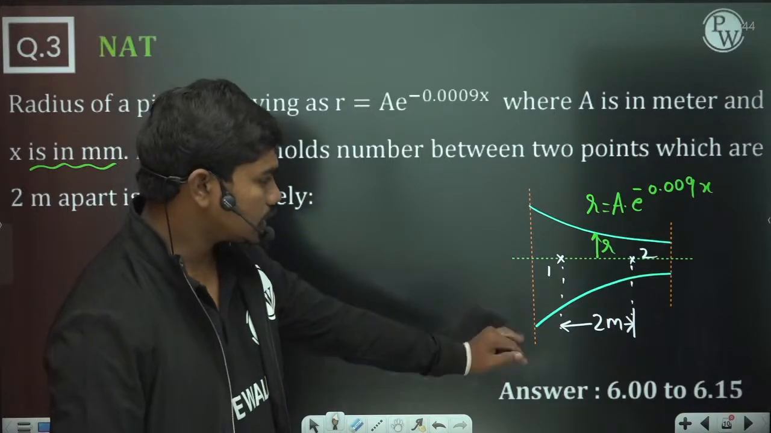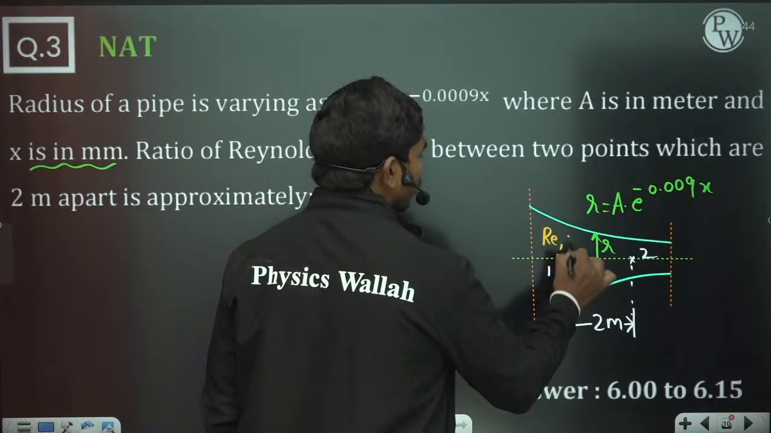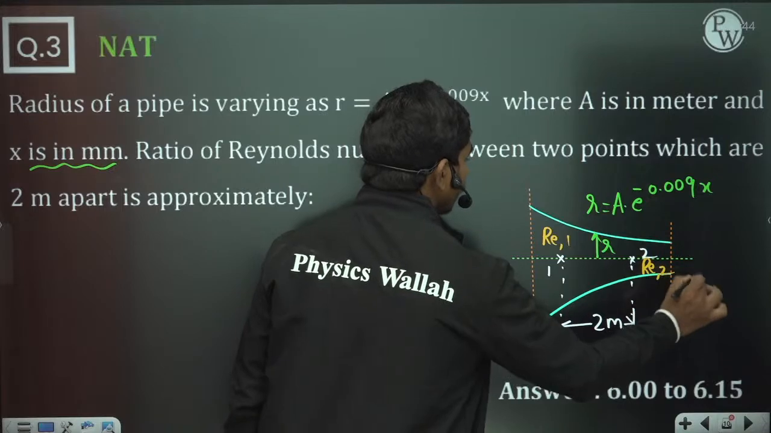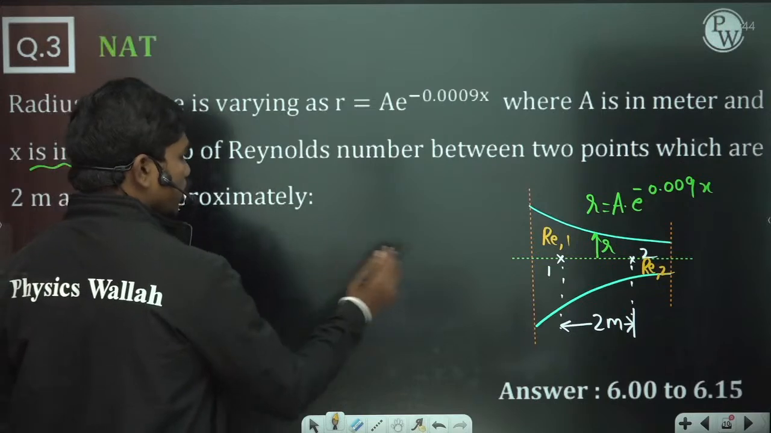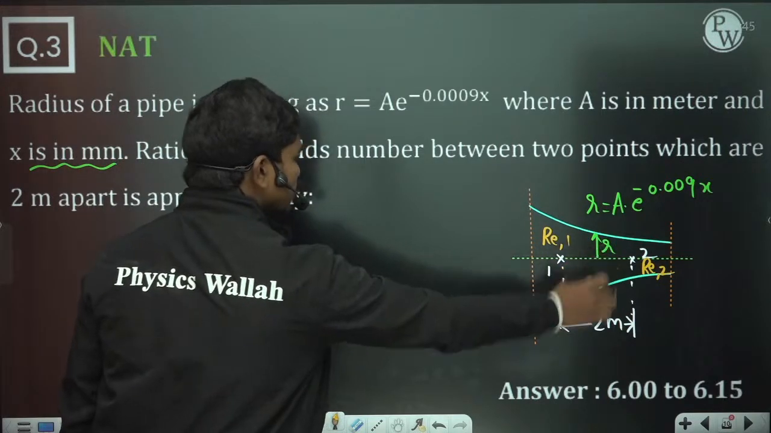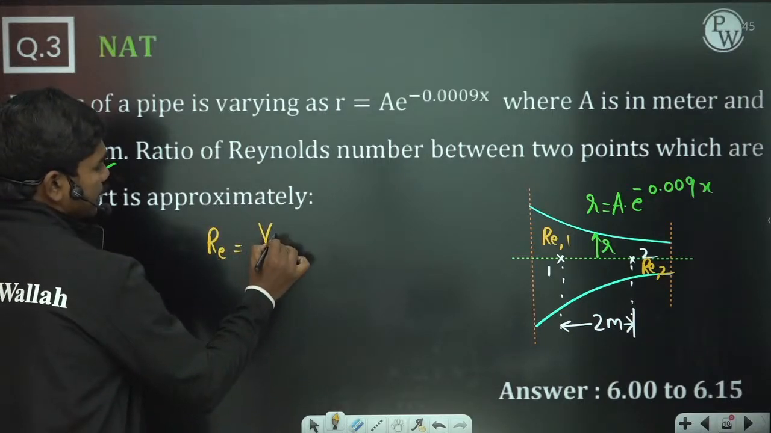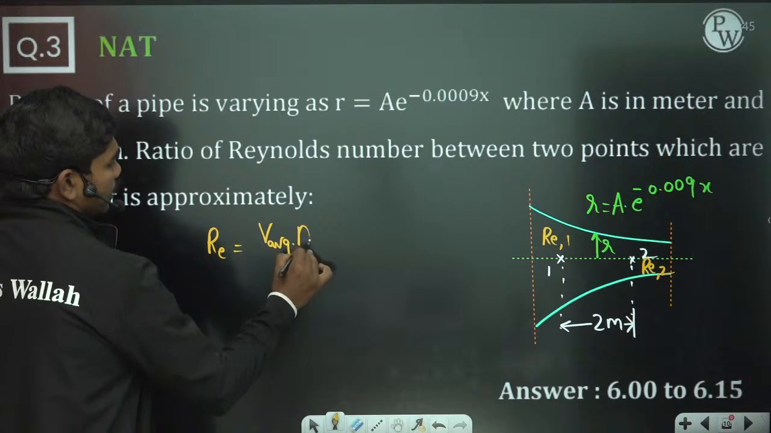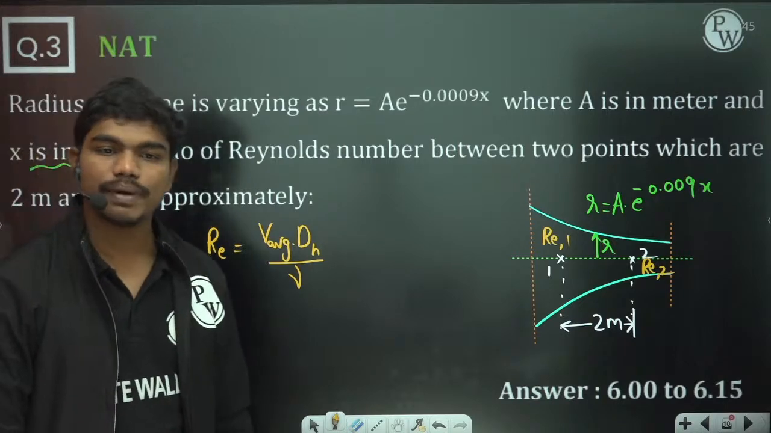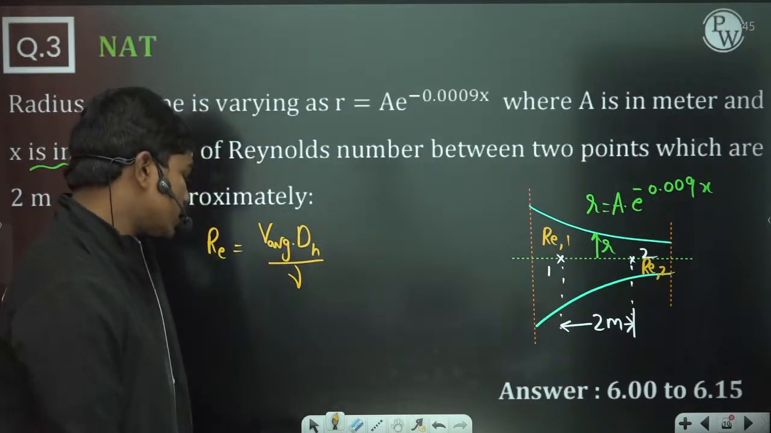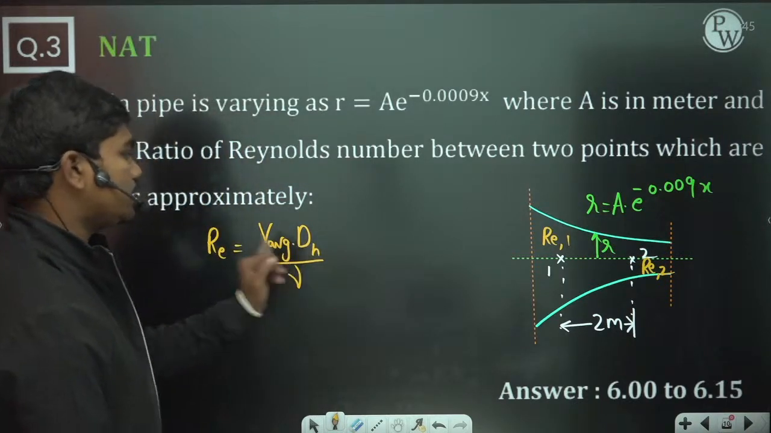So now this is 2 meters, and they're asking you, if you take the Reynolds number at these two locations, Reynolds number 1 and Reynolds number 2, what is the ratio of these two Reynolds numbers? If you want to see the relation of the Reynolds number with respect to the radius, we can observe like this. Reynolds number is equal to V average into d at one section divided by nu, the kinematic viscosity. So V average into dh by nu, where dh is called the hydraulic diameter, which is 4 times the cross section of flow divided by the wetted perimeter, and similarly here this is the kinematic viscosity.